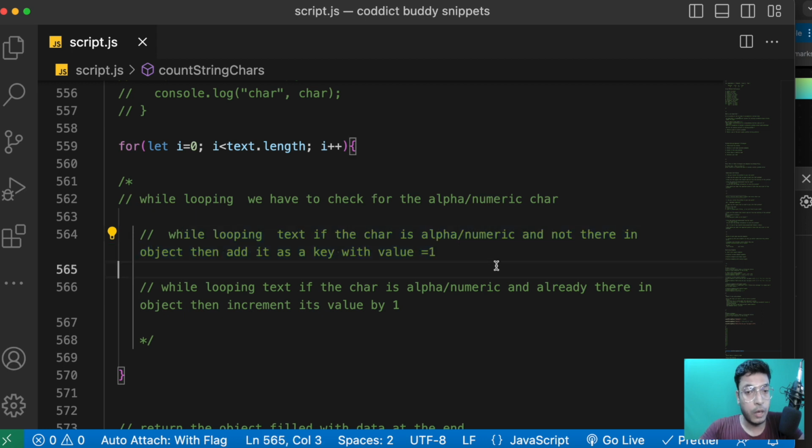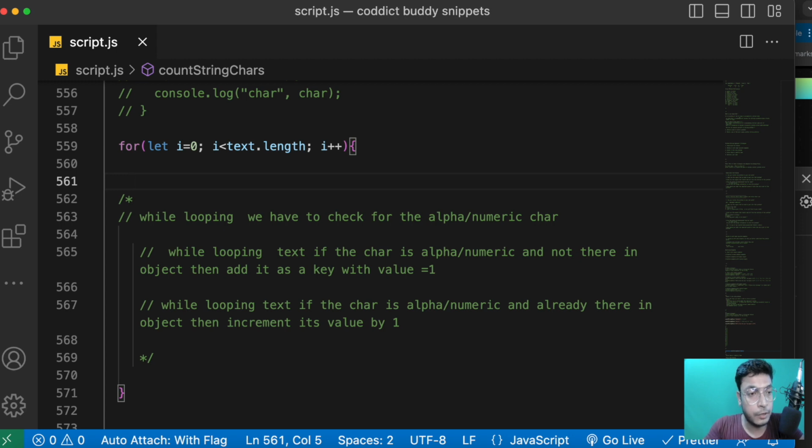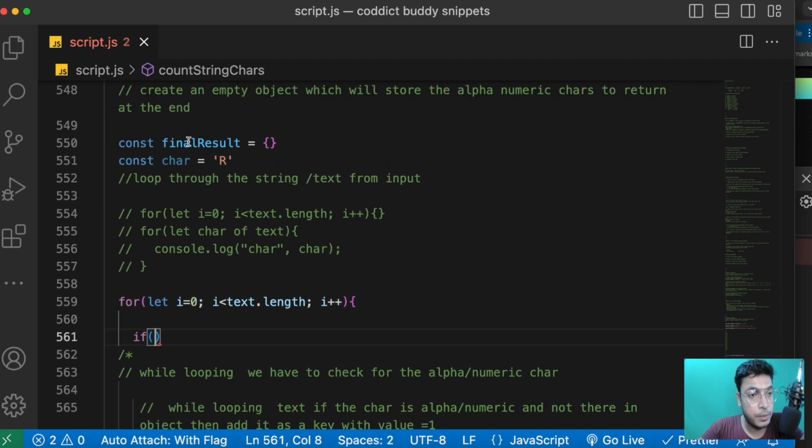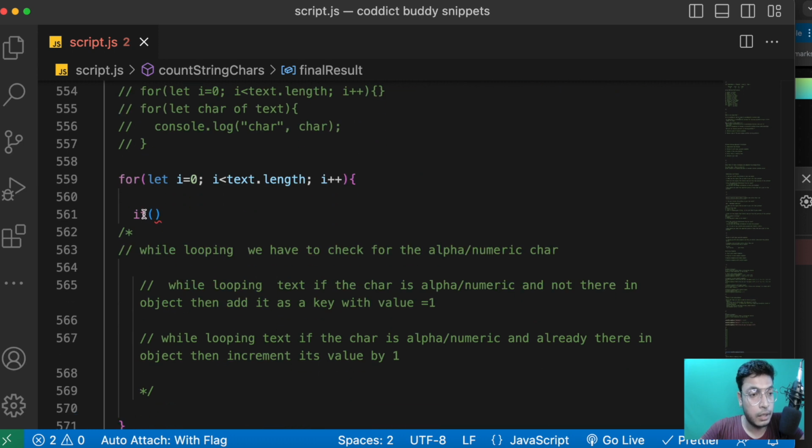Okay, so first we have to implement the logic where we are checking if the key is present in the object or not. If it is not present, we have to add that key with 1, otherwise we have to increment its value. So let's see how we can do that. If someone asks me how I would do it, I'll simply write the if condition. Where is the object? Okay, here is the object, right?